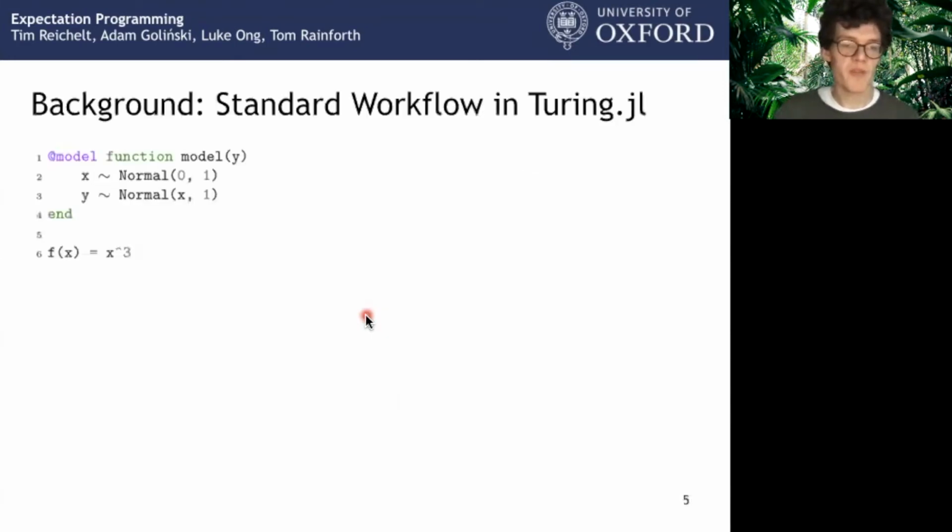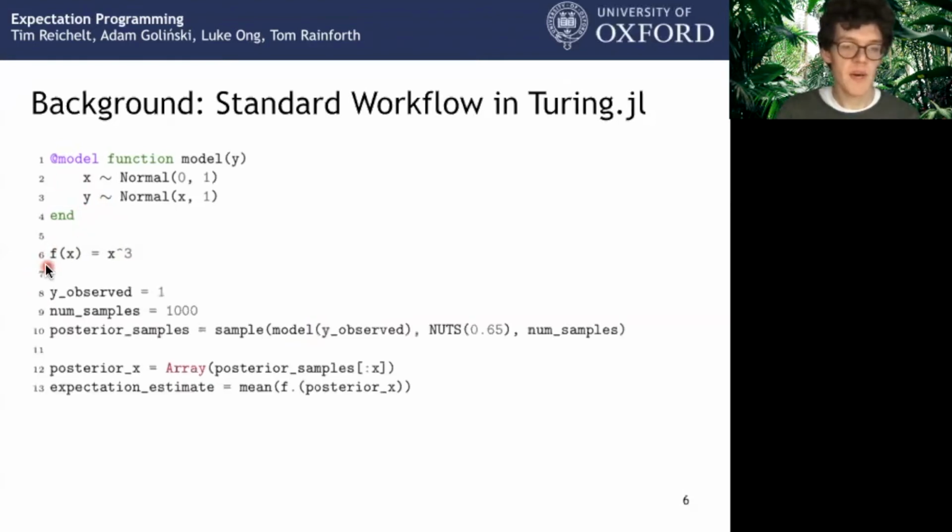Our framework is built on top of Turing, so let us first look at how users would conventionally estimate expectations in Turing. The general workflow is similar in other languages. Turing models are normal Julia functions which are annotated with the model macro, and the tilde operator can be used to define random variables. Here we define a model with latent variable x and observed data y. Furthermore, outside of our Turing model, we can define our target function f.